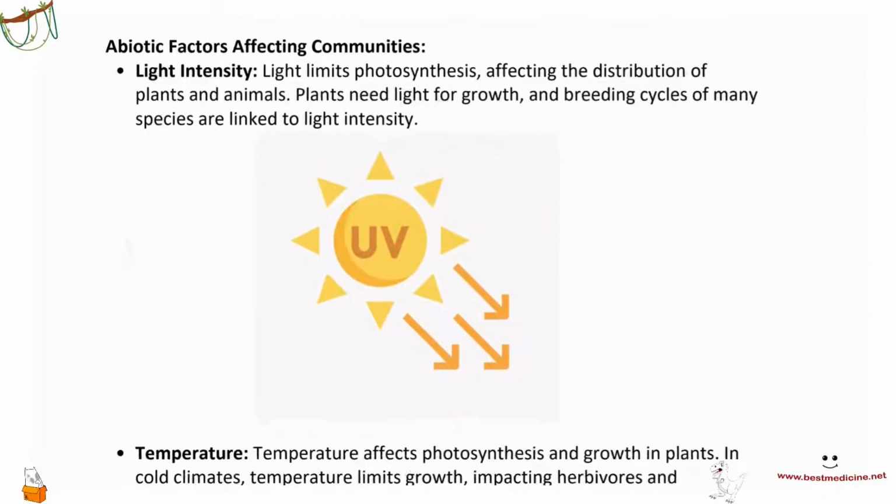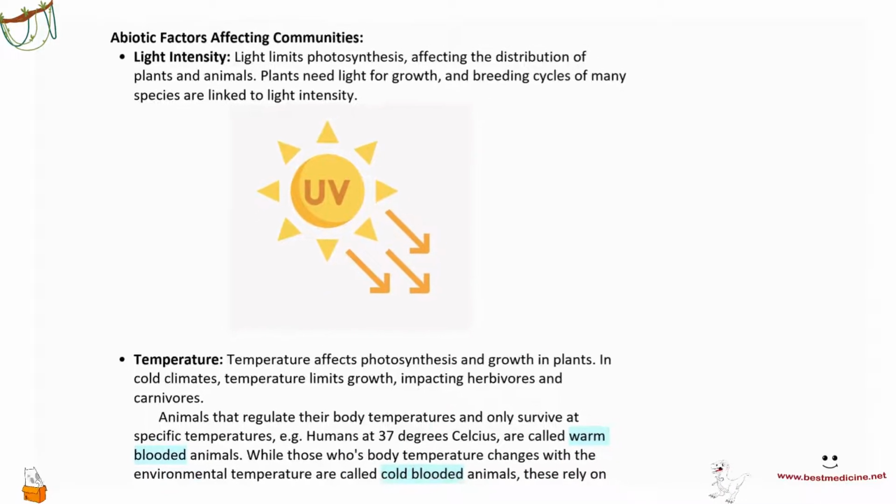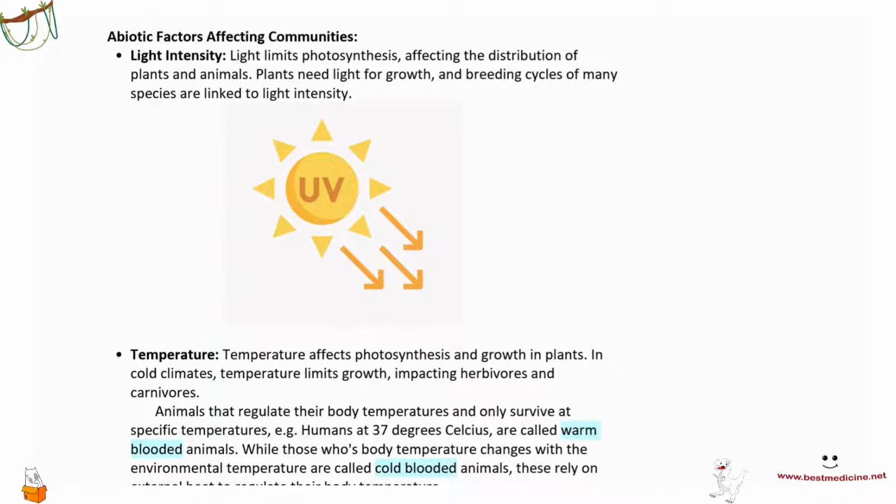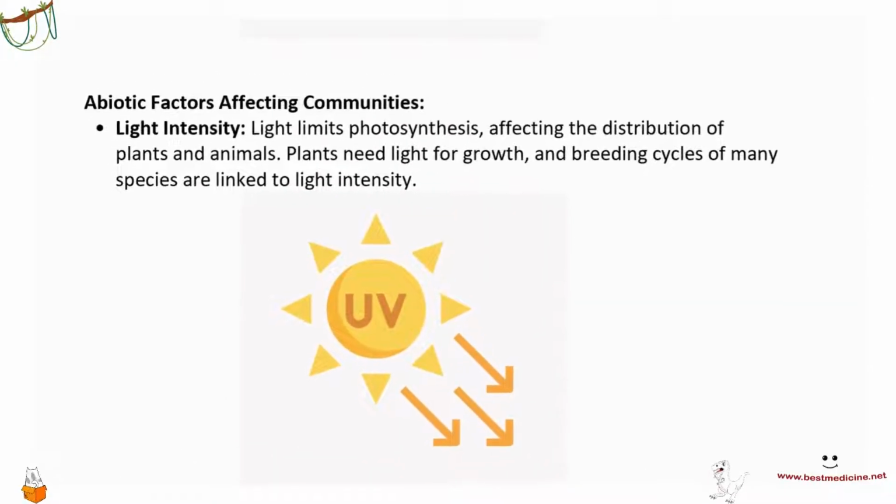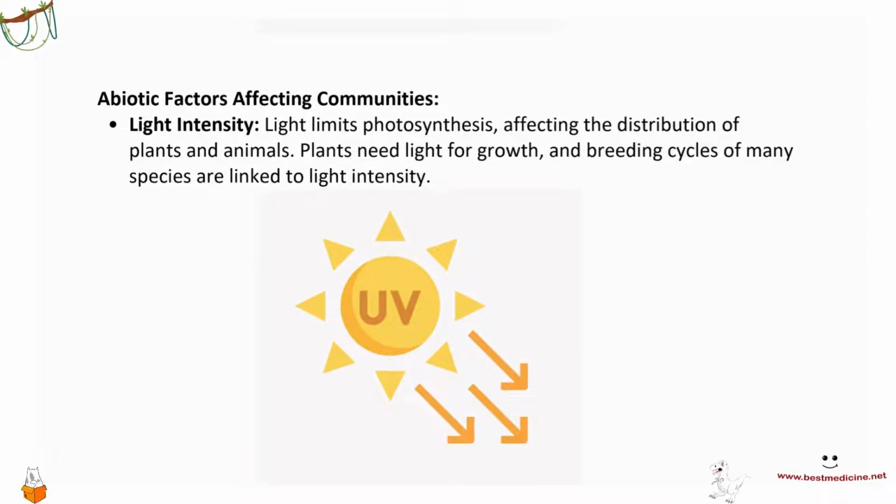Next up, we have abiotic factors. So abiotic factors can also affect communities. An example of this is light intensity. Remember, light intensity is the most important thing for producers, for photosynthesis. Light limits photosynthesis. So if you don't have light, you're not going to be able to do photosynthesis, and therefore there will be no life to begin with. So light affects the distribution of plants and animals. Plants need light for growth as well as breeding cycles.